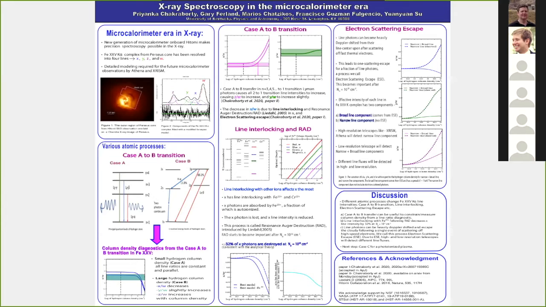In part 1 of this series, we show the line interlocking process and resonance Auger destruction, which was originally introduced by Lai et al. And this is shown in the middle panel of the poster.